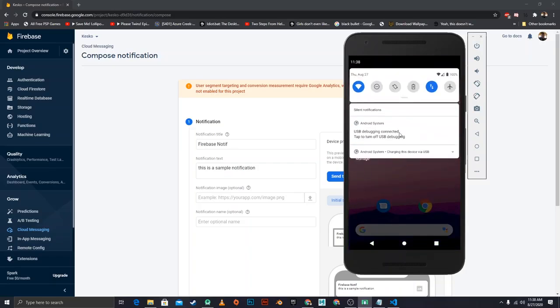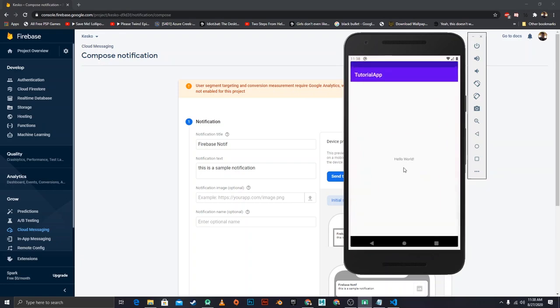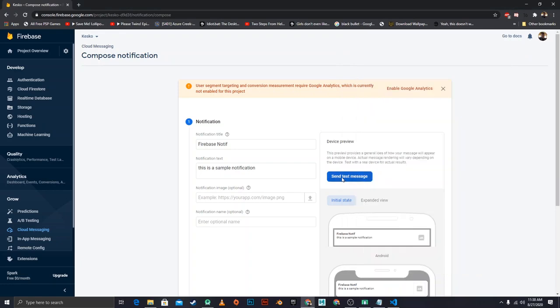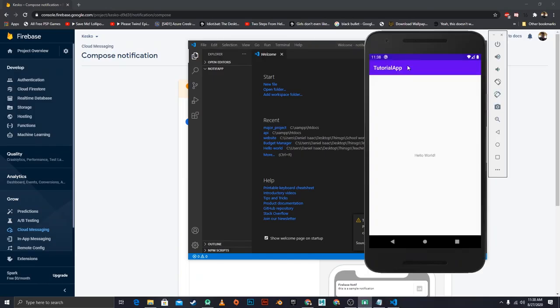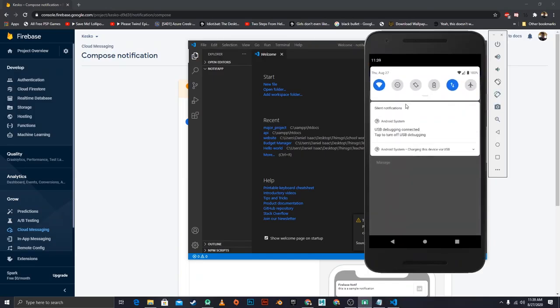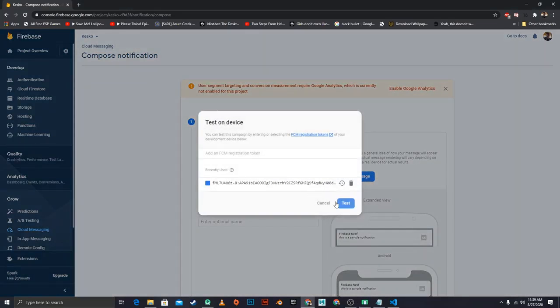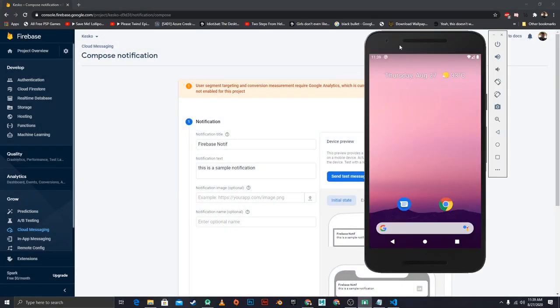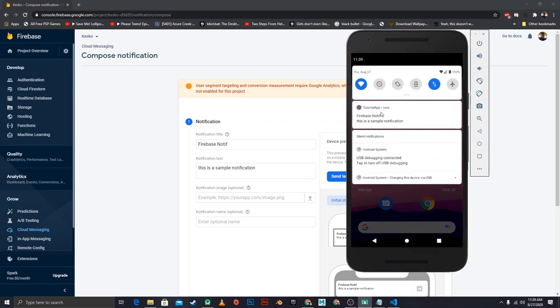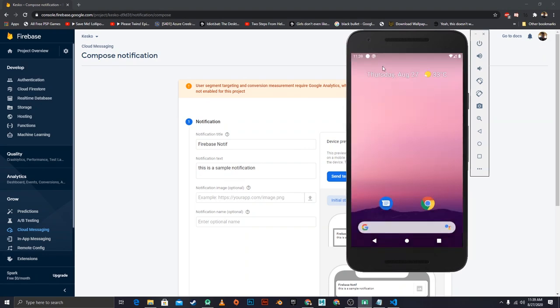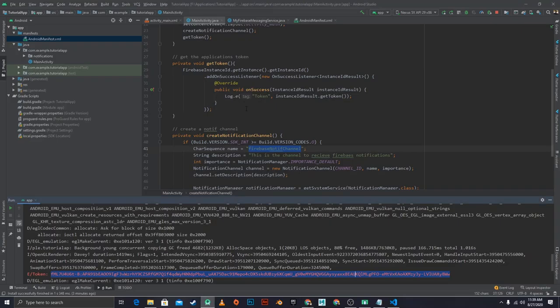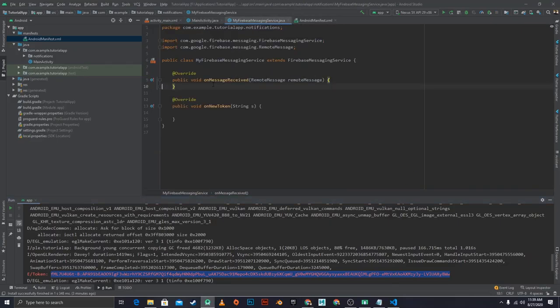Alright, so it works. If the app is in the foreground, like so, and we send a test message, we're gonna notice that nothing happens. We don't get any new notifications. But if we go back and we send a test message, it comes in, right? So we want to be able to get notifications when we're inside of our app as well. In order to do that, we need to build a notification whenever we receive it.